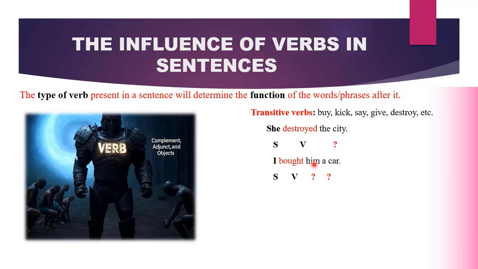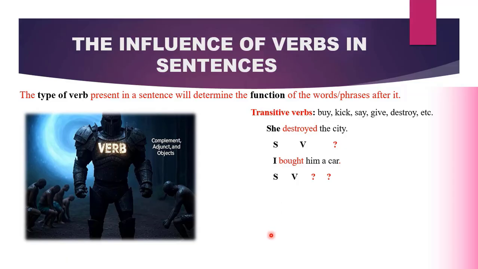I bought him a car. We have our subject I and our verb bought. It is a transitive verb. Therefore, the function of him and a car will depend on the type of verb that we have in the sentence. Not every sentence might contain a transitive verb.